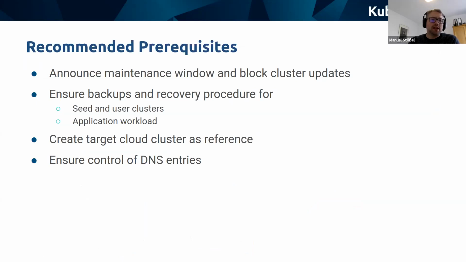We should create a target cloud cluster as a reference, in our case an AWS cluster, just so that we can copy and paste some stuff over. And we'll have to ensure that we actually control the DNS entries and are able to switch over DNS entries to the new cloud endpoints once we have migrated the workload over to the new cloud provider.